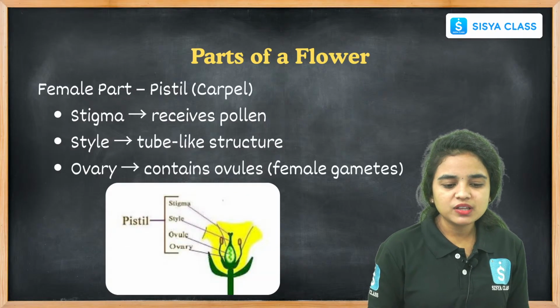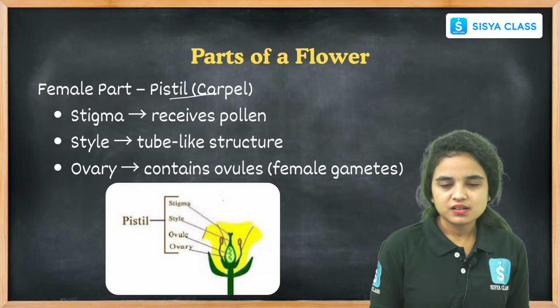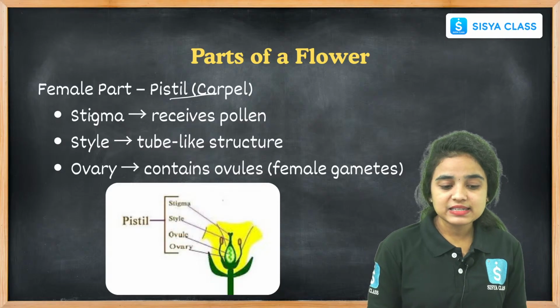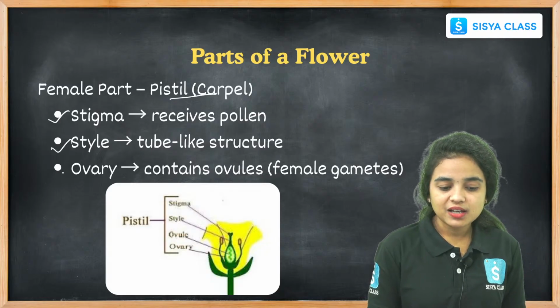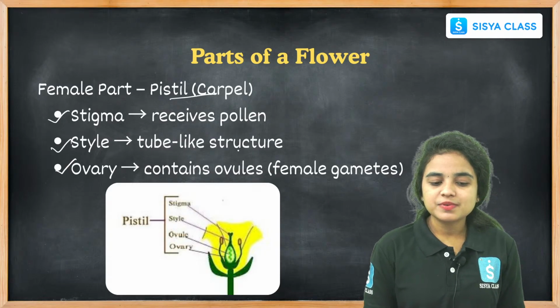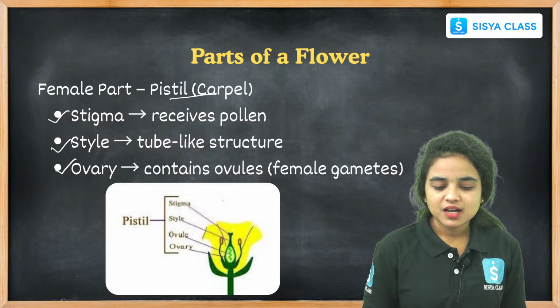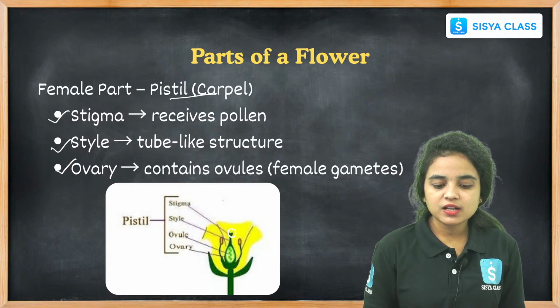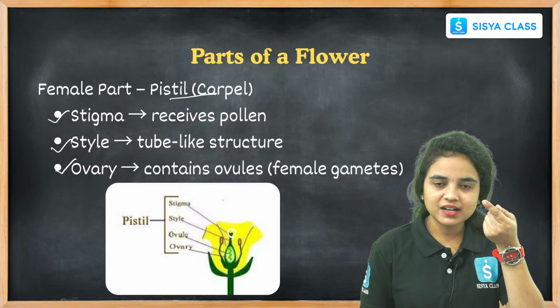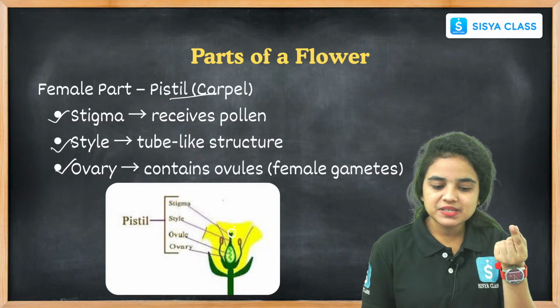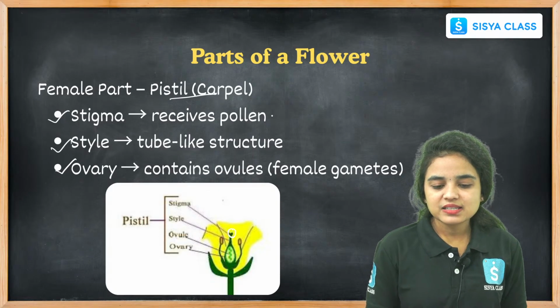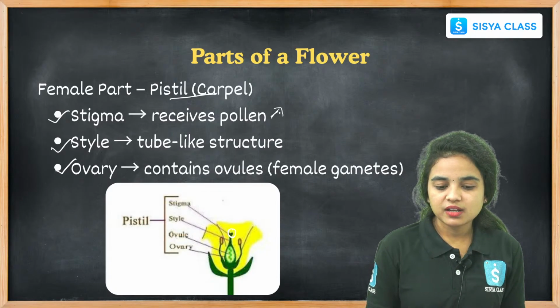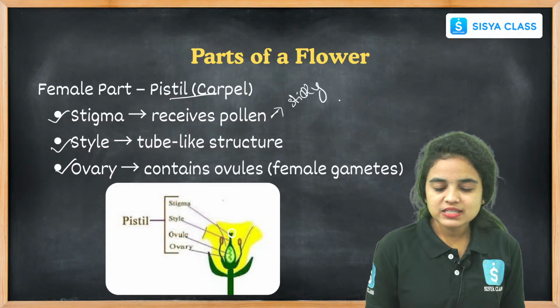And coming to the female parts, the pistil, right? It contains stigma, style, and ovary. The stigma is the uppermost part of the pistil, and it receives the pollen grain. Here we can find sticky substances. The stigma contains sticky substances.